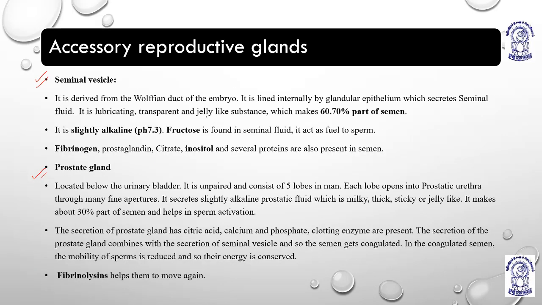Now, seminal vesicles. The seminal vesicles are derived from the Wolffian duct. The Wolffian duct also gives rise to the vas deferens and epididymis. It is lined internally by glandular epithelium, because it is a gland. That's why it should be lined by glandular epithelium, right? It secretes seminal fluid, which provides lubrication so that the movement of the sperm becomes easy.